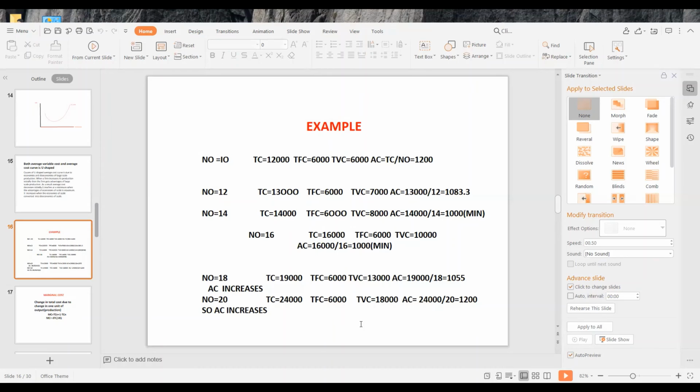So we can see that the average cost first decreases, reaches the minimum, then it increases. The reason behind the increase in the average cost is that the rate of increase in the average variable cost is greater than the rate of decrease in the average fixed cost. So the average cost increases after the minimum point.